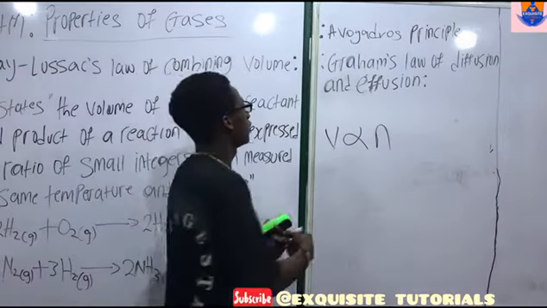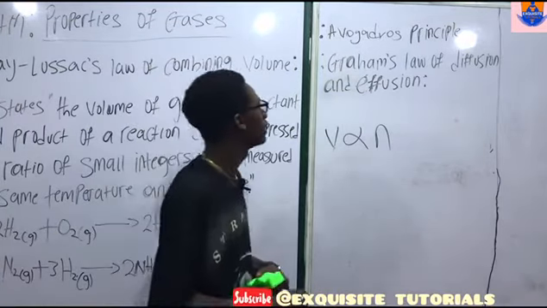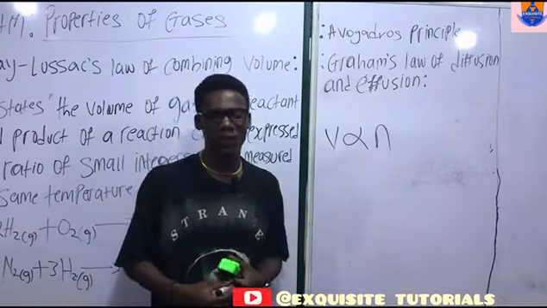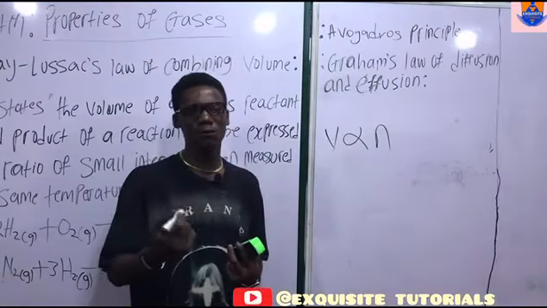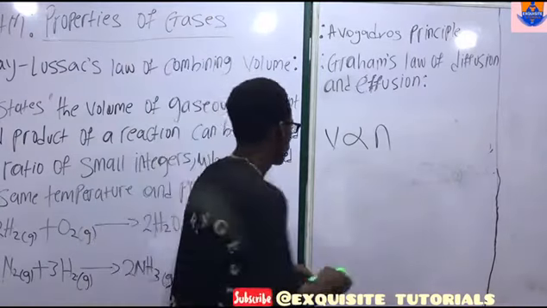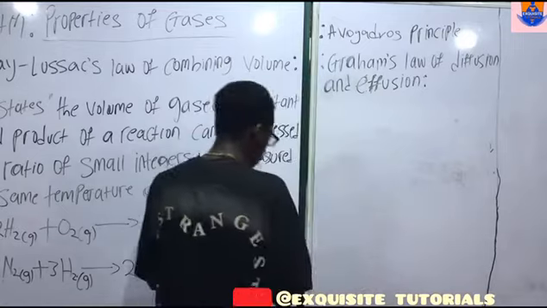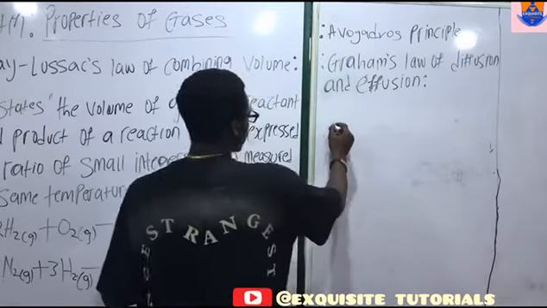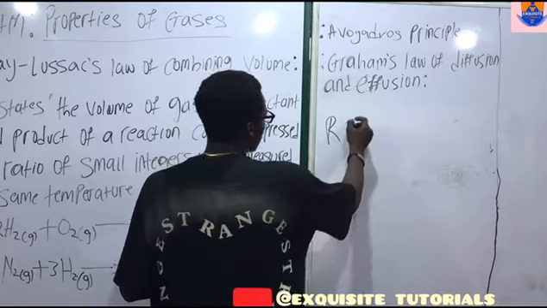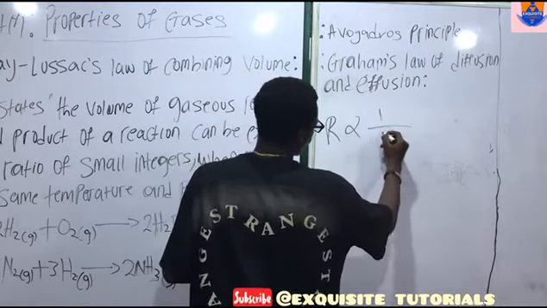Now, let's look at Graham's law. Graham's law states that the rate of diffusion of gases is inversely proportional to the square root of its density. Now, let's observe this mathematically. It said the rate is inversely proportional to the square root of the density.